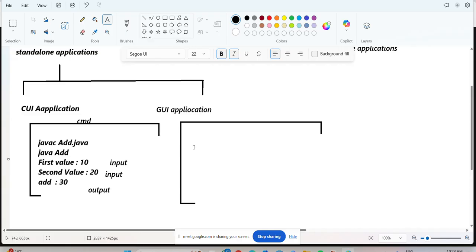Okay, next after that, observe very clearly, same thing. Here also I have written some Java code. I want to compile the code. How can we compile? javac Add.java. Next I want to execute the code. How can I execute? java Add. Like that, here I can execute the code.